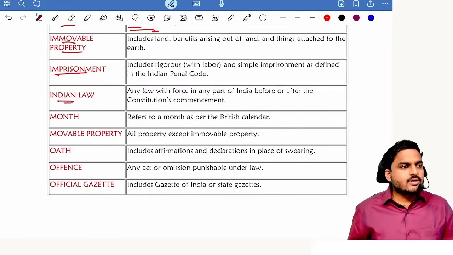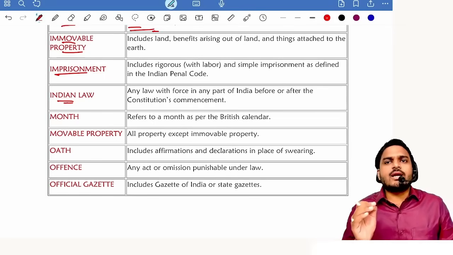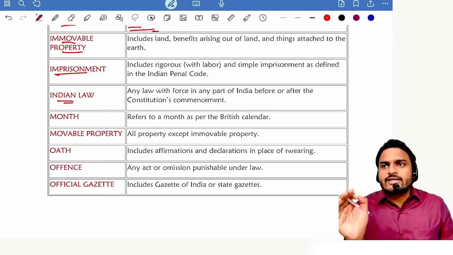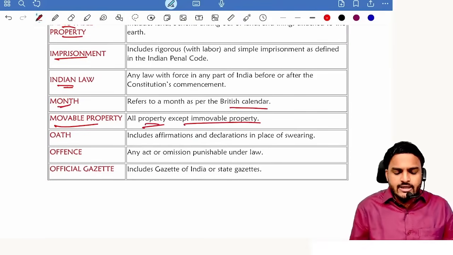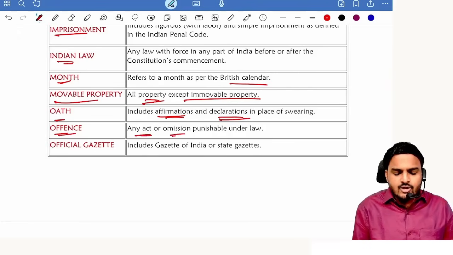Indian law excludes an act passed by the United Kingdom Parliament. Understood? Indian law excludes acts of the United Kingdom. Next one, month, British calendar month. Movable property, any property except immovable property. Oath includes affirmations, declarations. Offense, any act or omission punishable under law, we call it an offense.